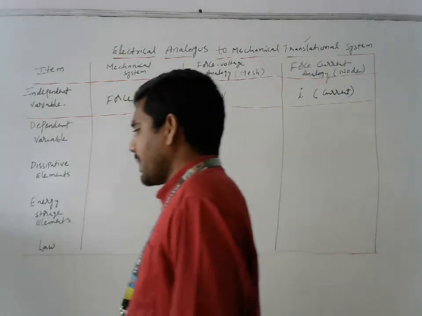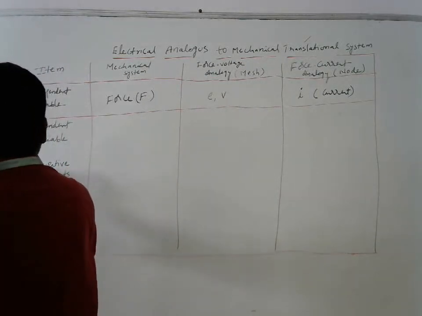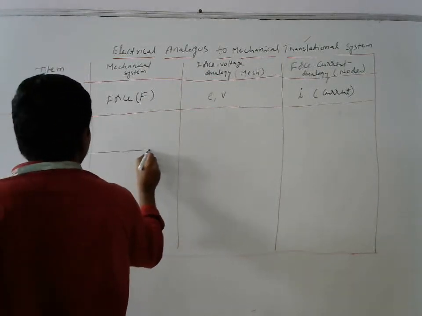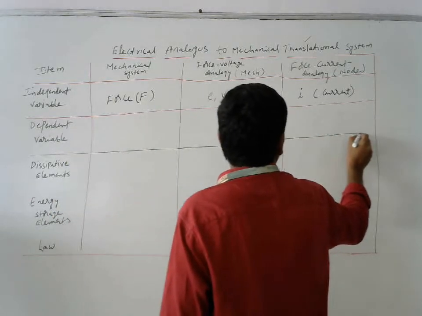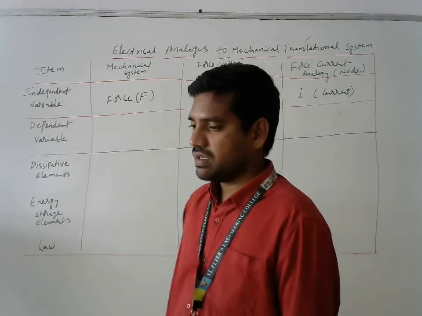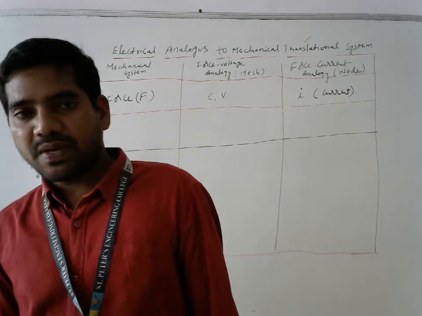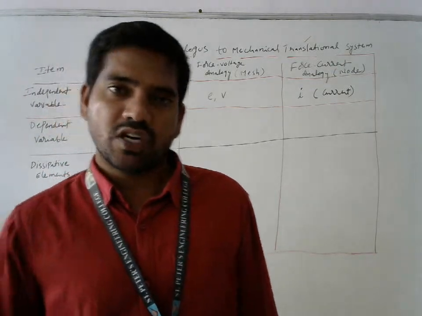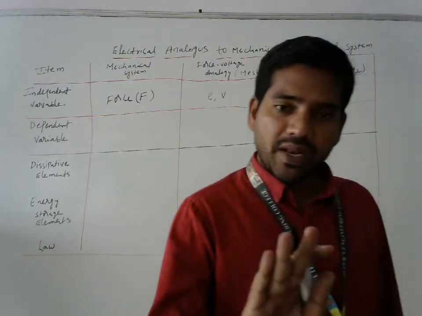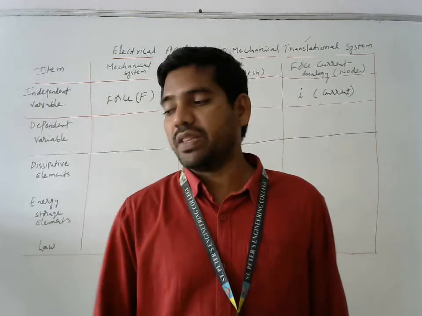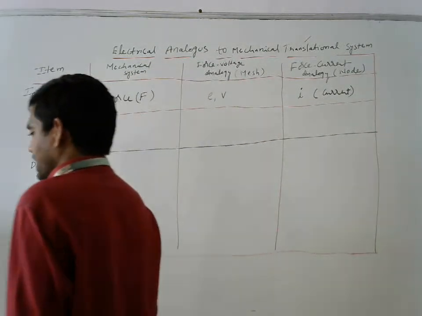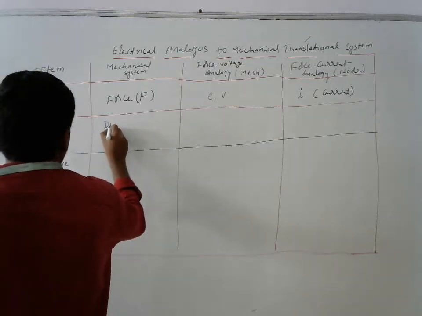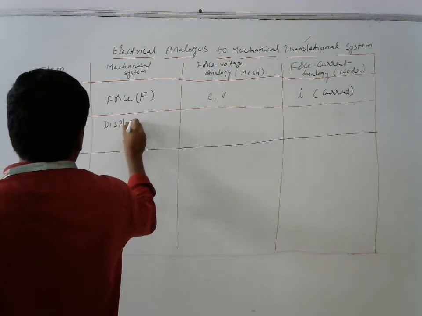Next, the dependent variables. What are the dependent variables here? Displacement. Displacement depends upon the applied force. If I apply more force, more displacement will be there. If I apply less force, less displacement will be there. So the dependent variable is displacement.